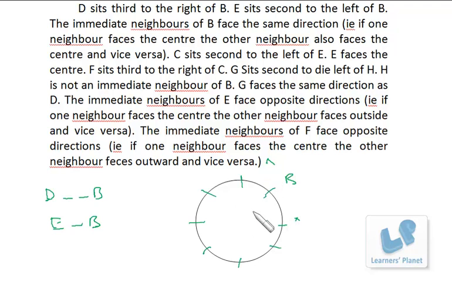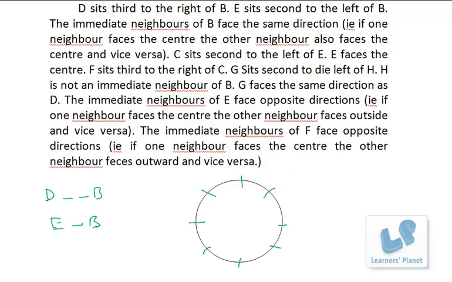That means either both will face the center or both will face outwards. It is not given that both are facing the center. What is given is that both neighbors of B have the same direction, maybe inside, maybe outside.